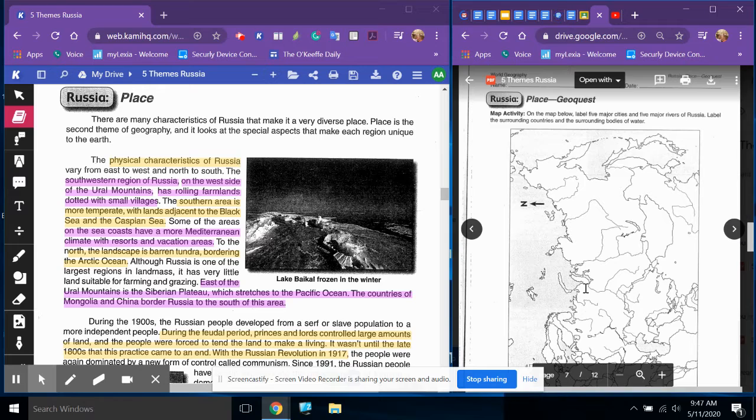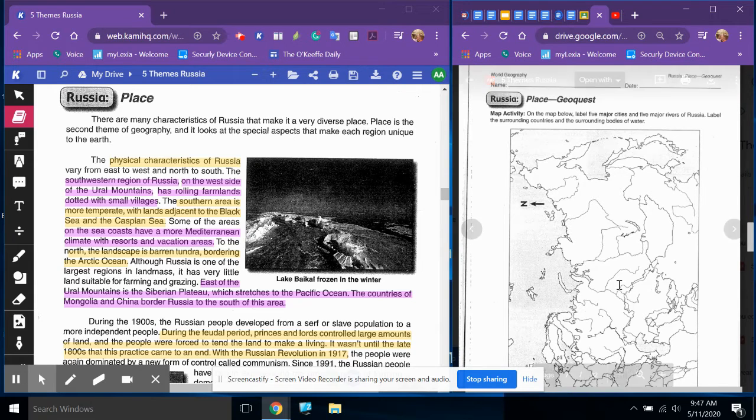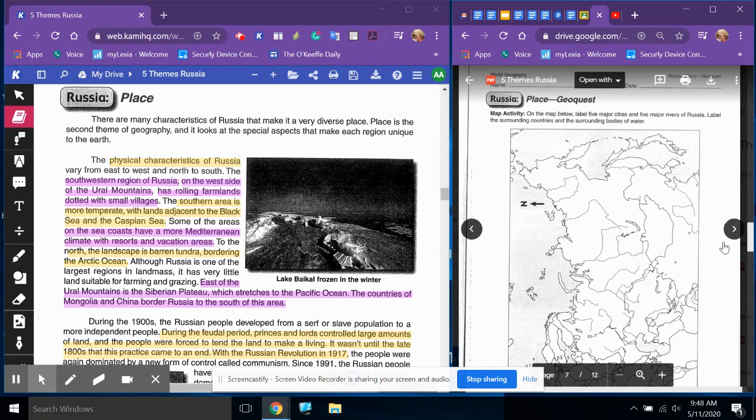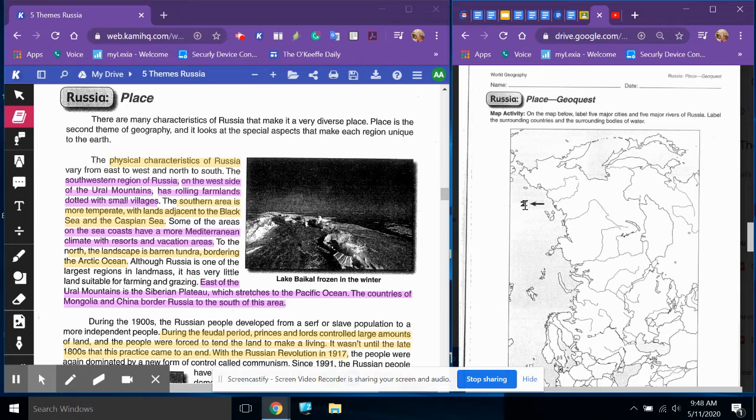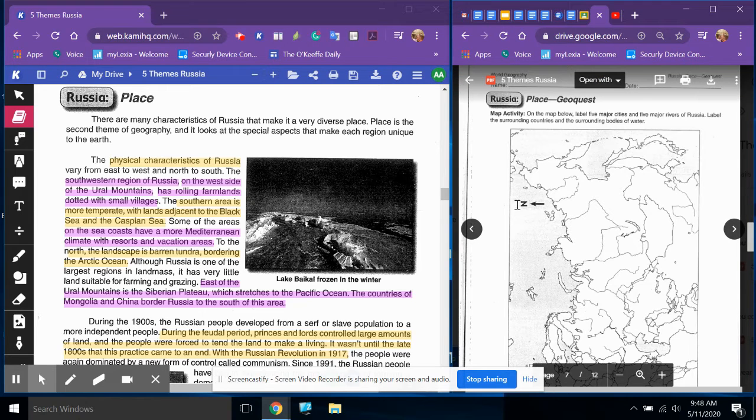The GeoQuest for this reading regarding Russia place has you looking at the map and labeling the 5 major cities, 5 major rivers of Russia, and then label surrounding countries and surrounding bodies of water. Now this map is on its side. You'll notice that the north is pointing to the left.